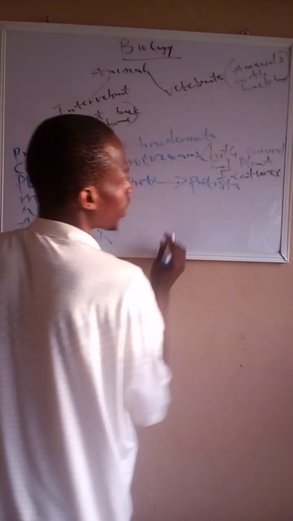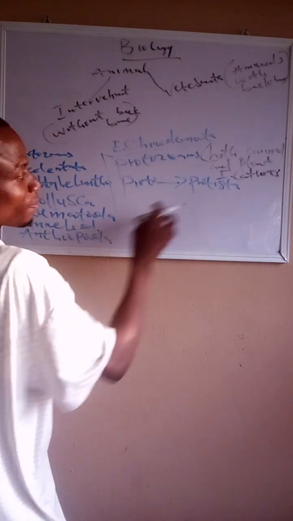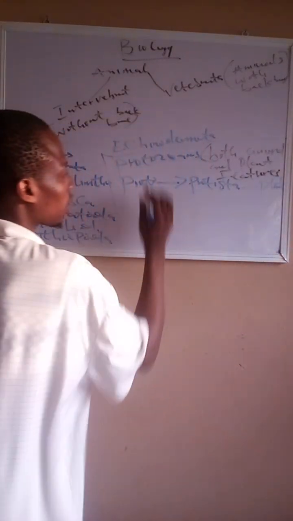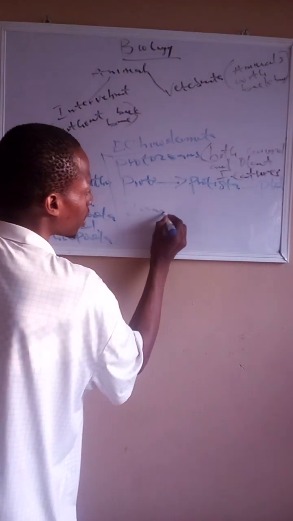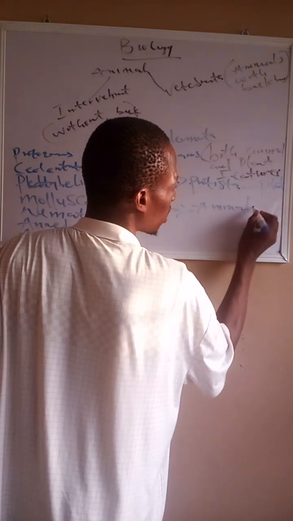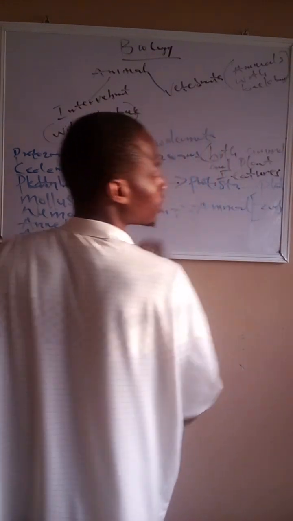protista. And we have talked about the protista in our previous video, that protista are plants. And now the zoa comes from animal, in short, the zoology aspect.